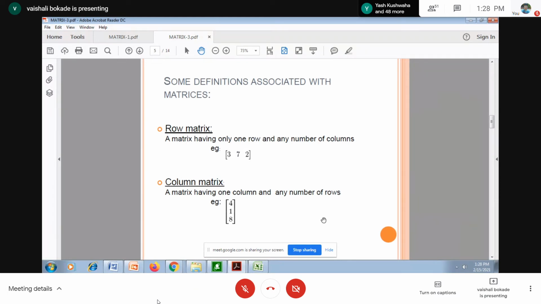One thing I want to know now: when am I calling a given matrix a diagonal matrix? What is meant by a diagonal matrix, students?